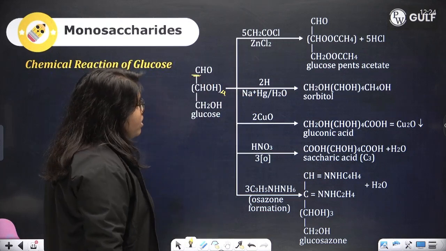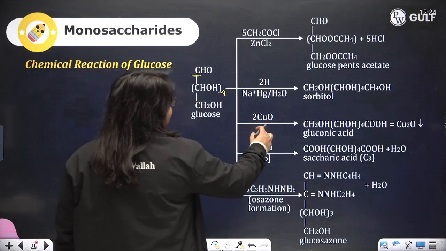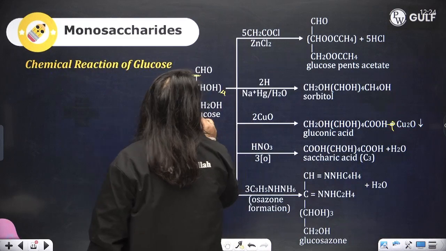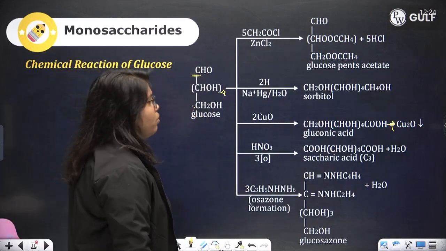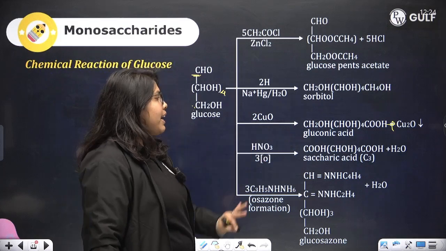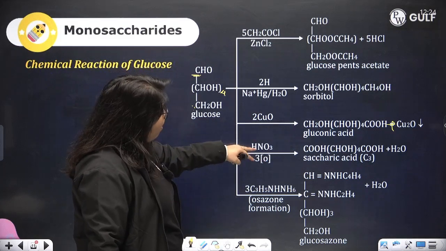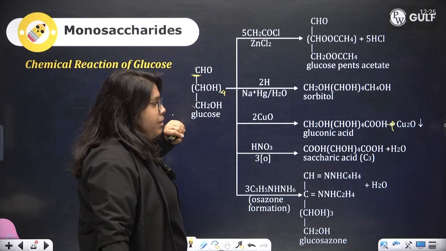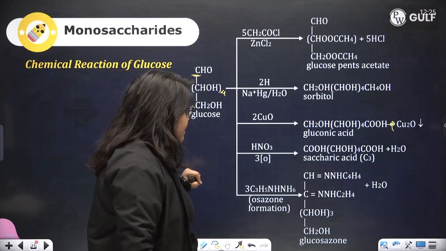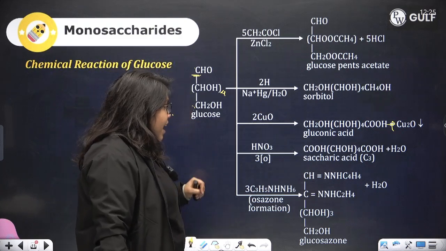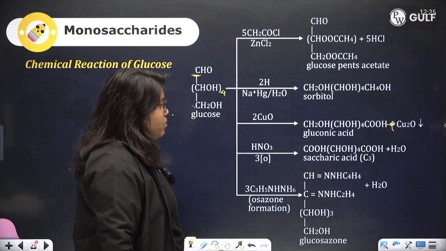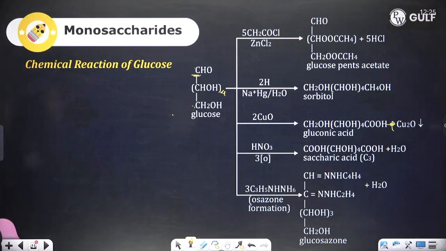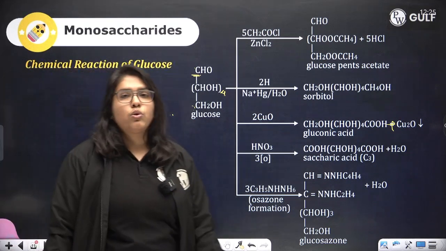Then it undergoes reaction with CuO, wherein the free primary CH2OH undergoes oxidation to gluconic acid. With a strong oxidizing agent, both the aldehyde and the CH2OH convert into carboxylic acid. And finally, the osazone test is given. This is the osazone test.